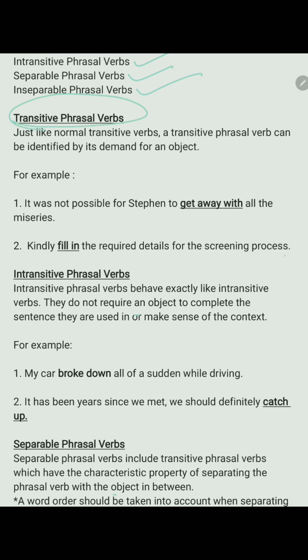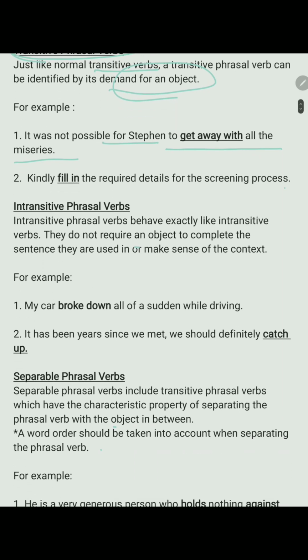Transitive phrasal verbs. They are just like normal transitive verbs. A transitive phrasal verb can be identified by its demand for an object. It has to have an object. Now, it was not possible for Stephen. What was not possible for Stephen? To get away with all the miseries. This is how it completes the sentence. Kindly fill in. What? The required details for the screening process.